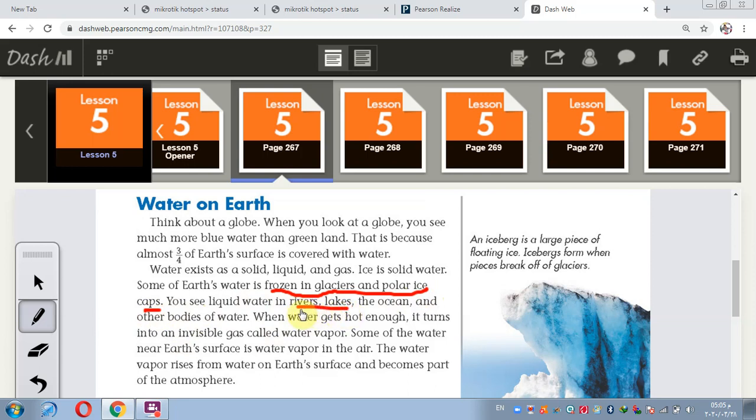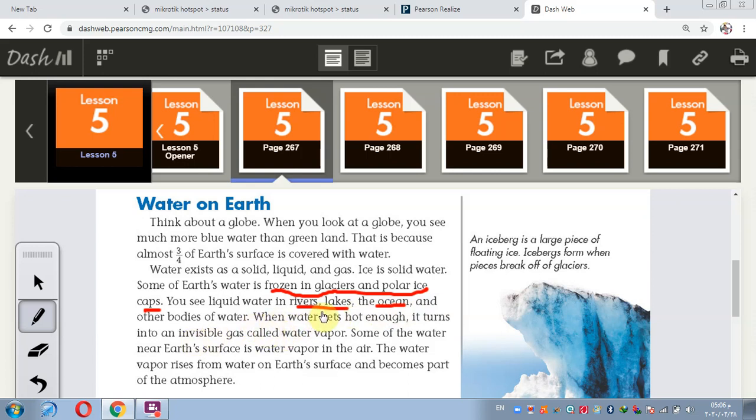What is the type of water in rivers and lakes? Fresh or salty? Yes, it is fresh water. What is the type of water inside oceans? Fresh or salt? Yes, salt water. And other bodies of water.